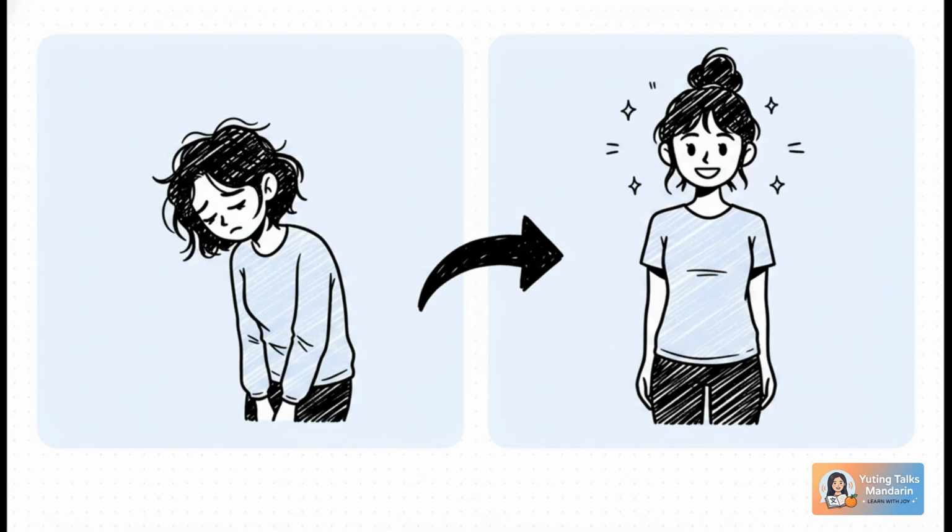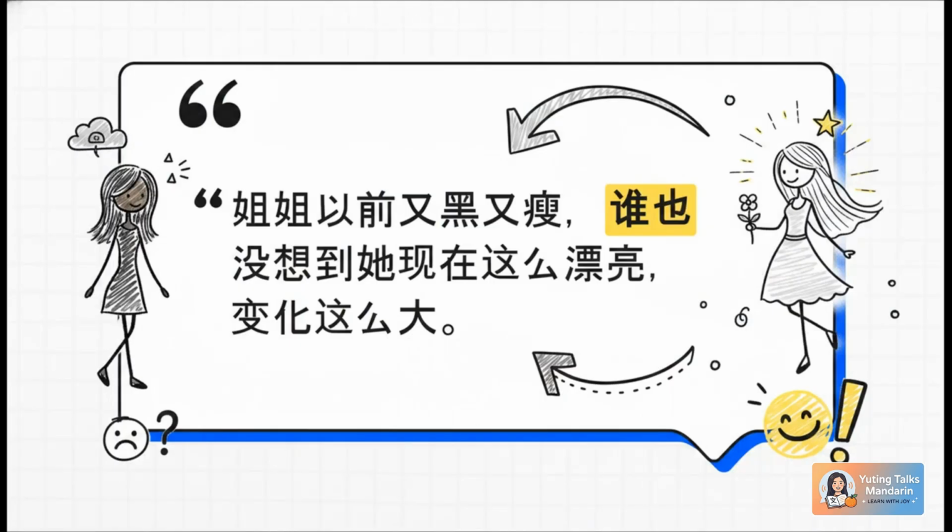And that bridge connecting those two facts right in the middle, that's our target grammar for today. 谁也没想到. No one expected it. Let me read the whole sentence so you can really feel the rhythm of it.